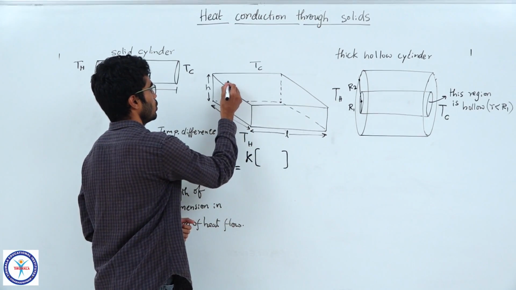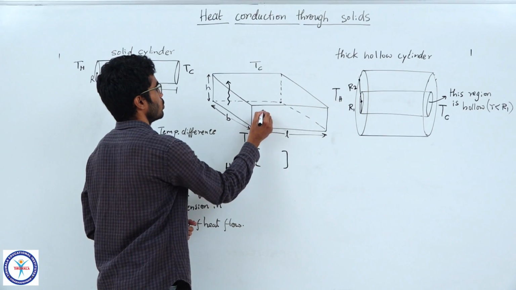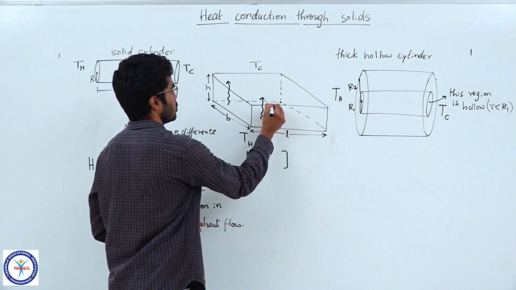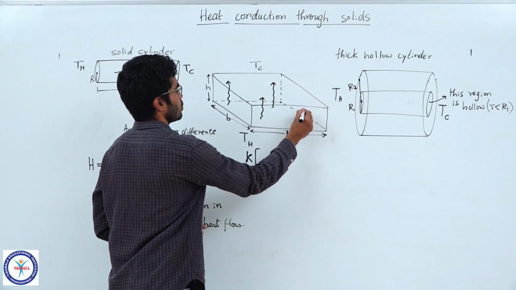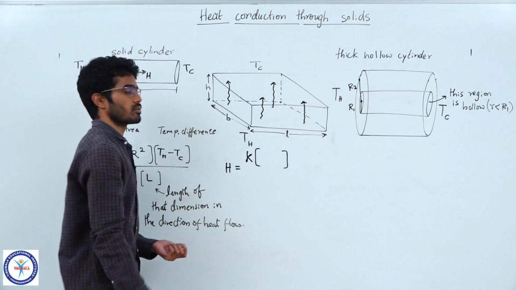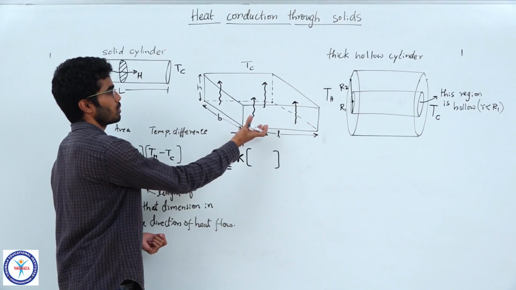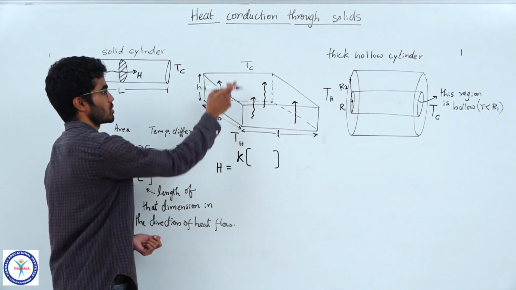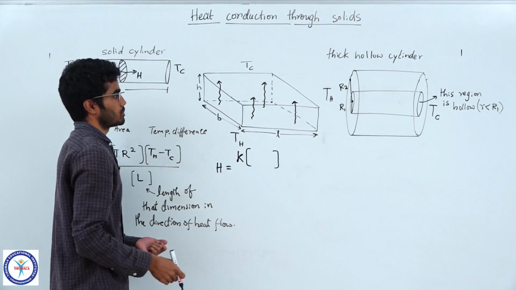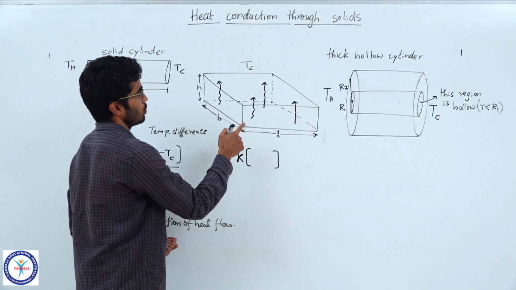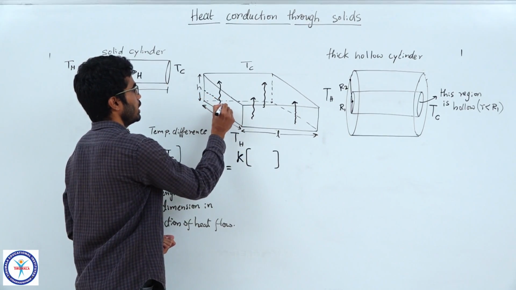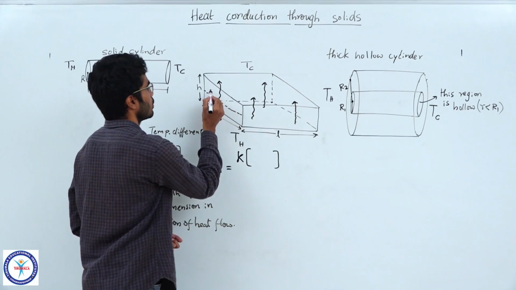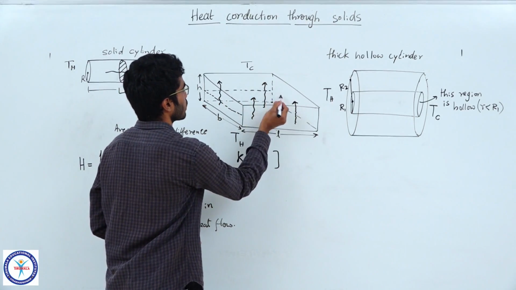From bottom to top. So you can mark these arrows. You should visualize it once you see a problem like this. The heat is flowing from the bottom surface to the top surface, from higher temperature to lower temperature. So now the area of cross section would be any area which is in the horizontal plane.